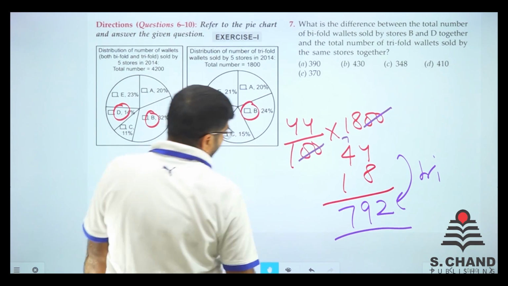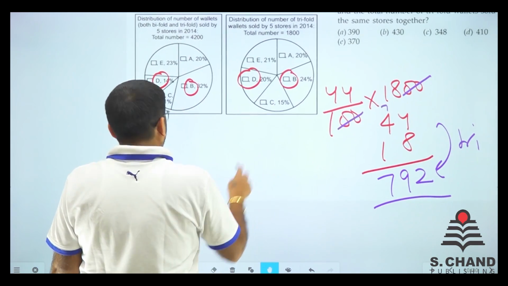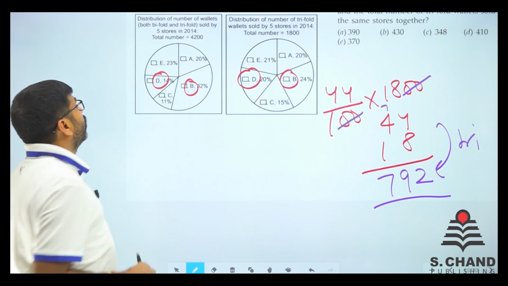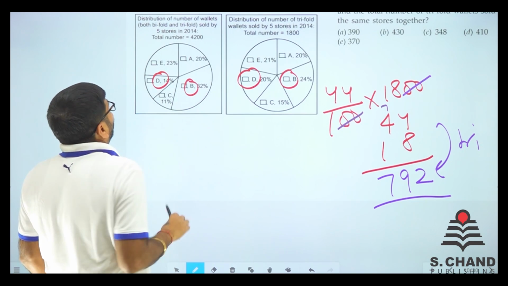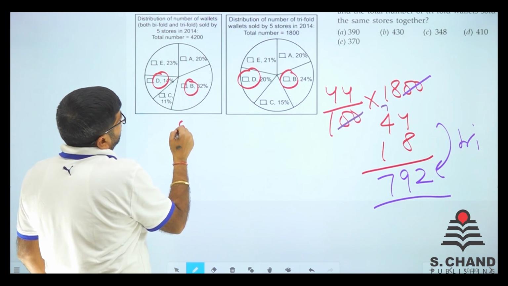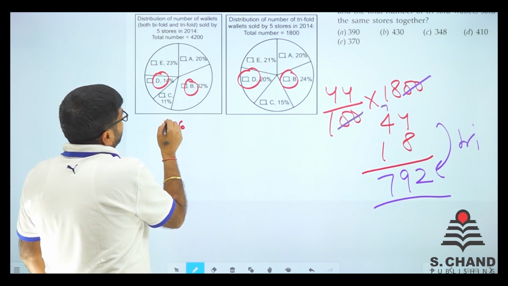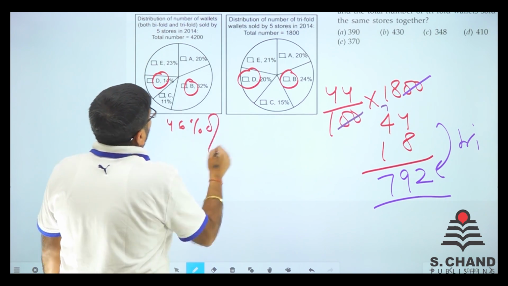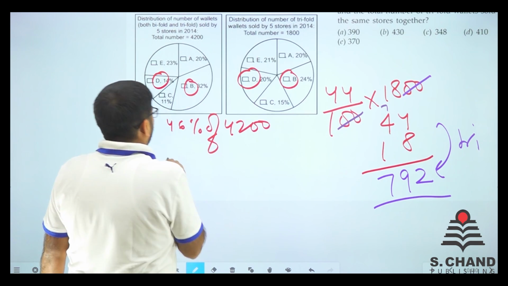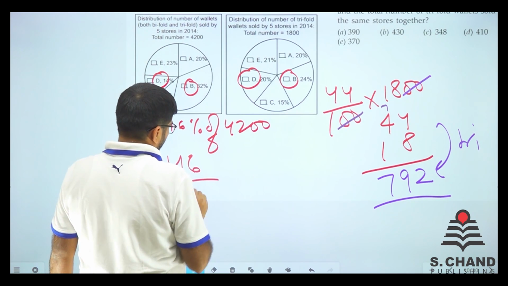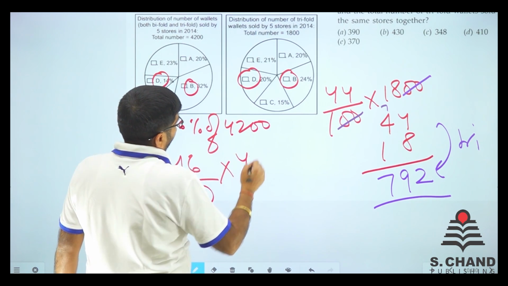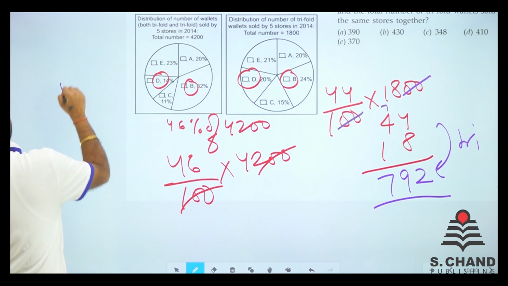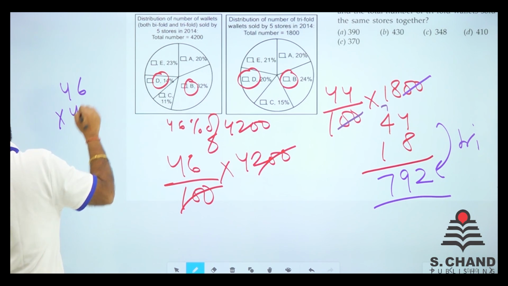Now let us take what is the number of bifold and trifold total together. This chart is for trifold and bifolds together. So it is 32 and 14. So 2 and 4 is 6, 3 and 1 is 4. So we have 46% of 4200. So get 46 divided by 100 into 4200. So 100 gets cancelled out. Now multiply 46 by 42.